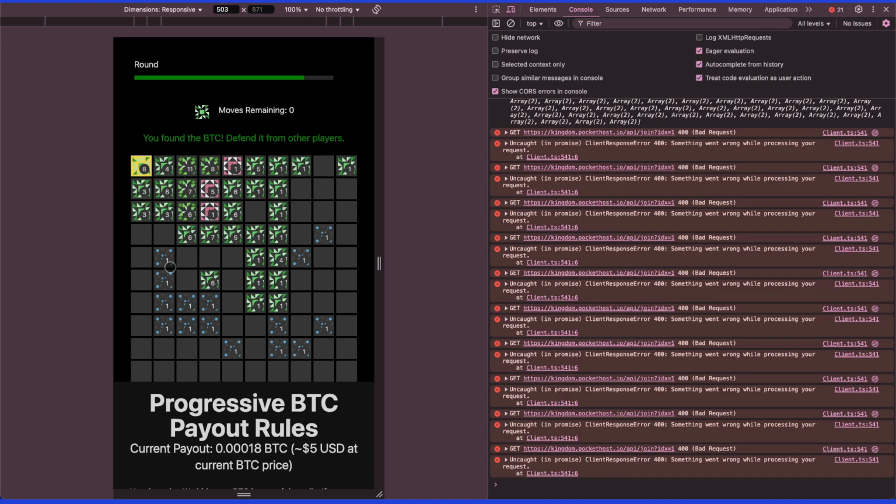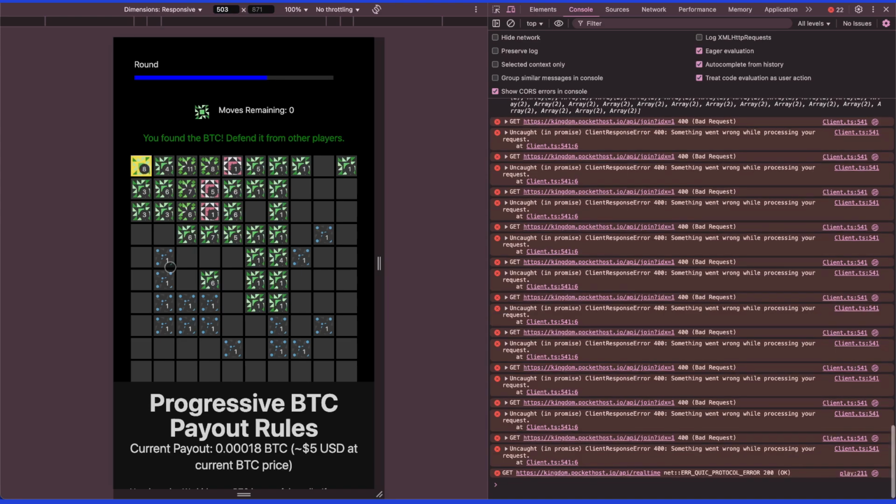There is a flaw in this game, which is if I give you 100 moves, you can fill up the whole grid and keep it occupied and automatically win the BTC. But I can adjust the moves. I could take it down to, say, 10 moves, and you and all your friends could try to protect the BTC by collaborating with each other. You could get with a group of 20 friends and occupy the cells all around the BTC and split it up between you if you guys wanted to do that.